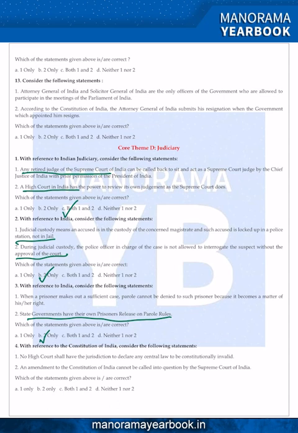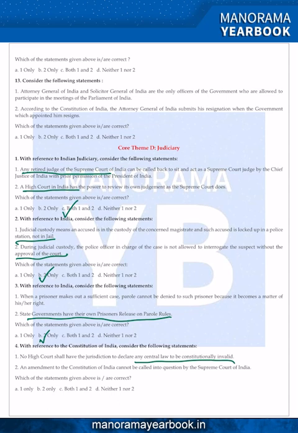4. With reference to Constitution of India, consider the following statement. No High Court shall have the jurisdiction to declare any central law to be constitutionally invalid. That is wrong. In India, the High Courts also have the jurisdiction to declare any central law invalid if it violates the Constitution. So first statement, that is wrong.